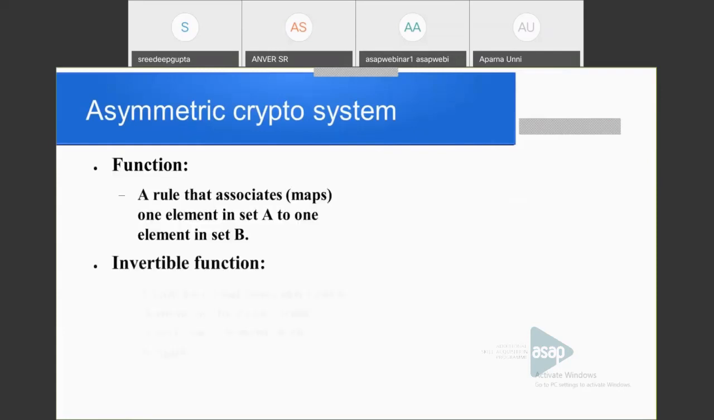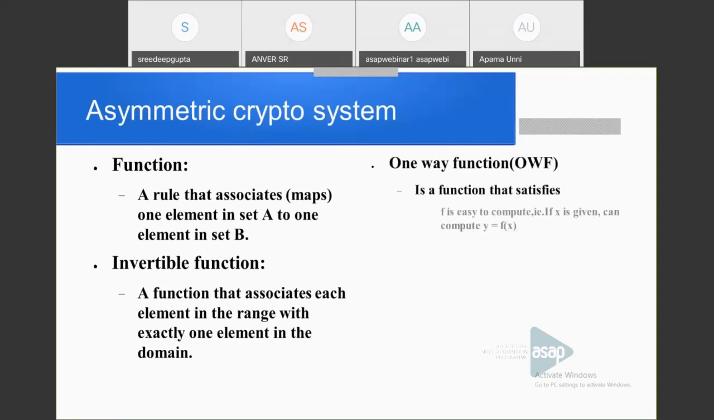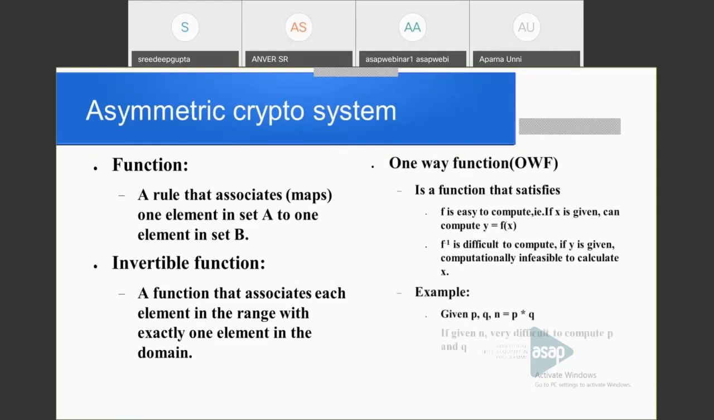Okay, next. So what is a function? In mathematics, it is a rule that associates or maps one element in a set A to one element in a set B. Okay, that is a function. Then what is an invertible function? A function that associates each element in the range with exactly one element in the domain is said to be invertible. Then what is a one-way function? It is a function that satisfies: f is easy to compute. That is, suppose we are given x, it is easy to compute y equal to f of x.